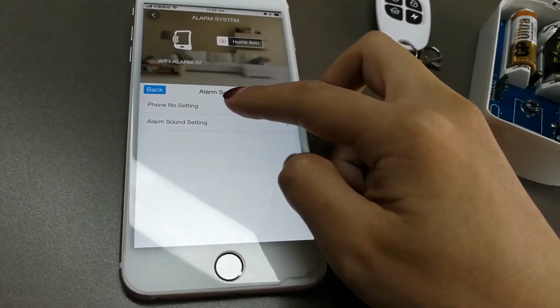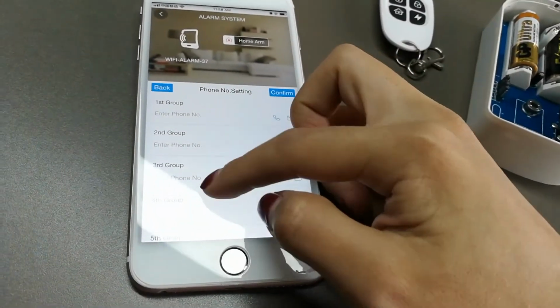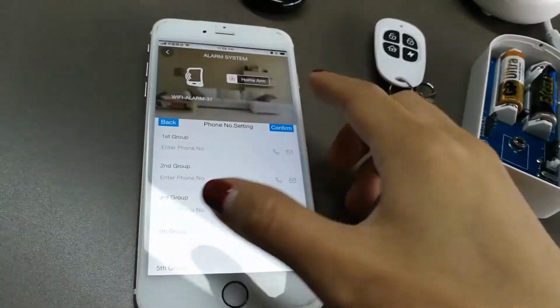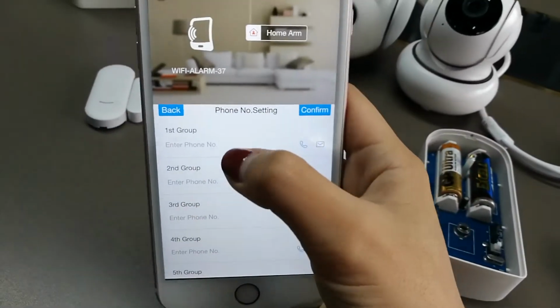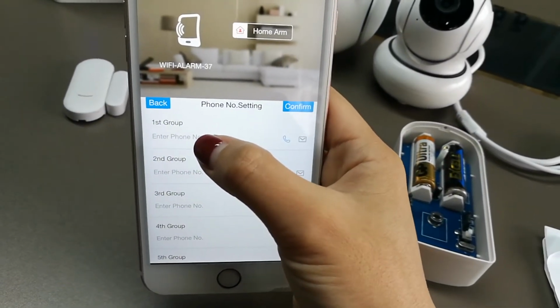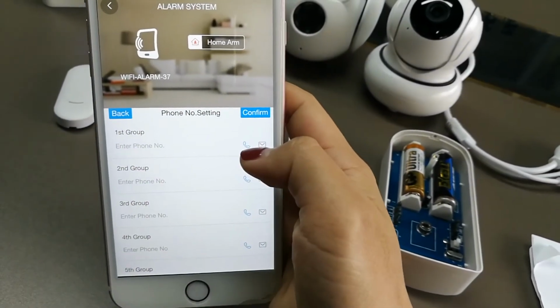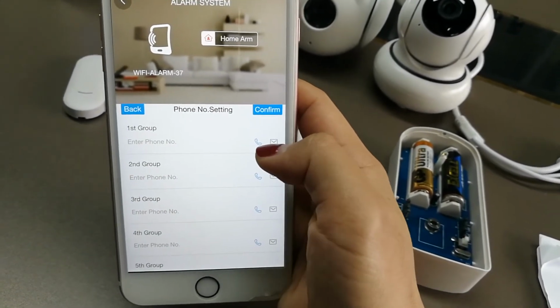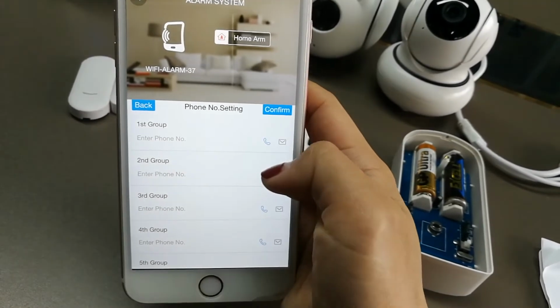This is for phone number. Okay, group 1, maximum 5 groups. So you can input your phone number for phone alarm, message, or push notification. You can choose one and then another one.